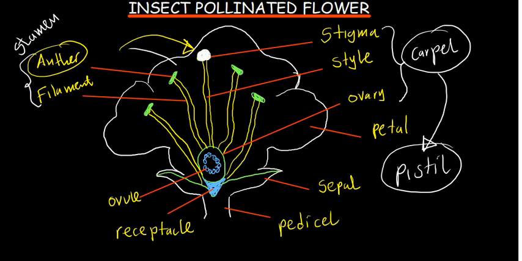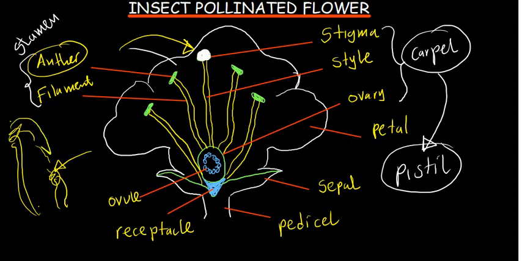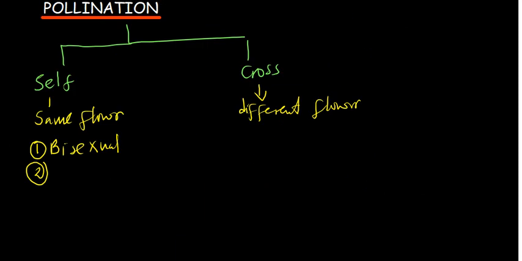In other words, if the stigma is much shorter, and the anther is much longer, the pollen grains are able to fall like that on the stigma, which is the female part. And because of that, pollination is going to happen. Pollen grains have been transferred from the anther to the stigma because the stigma is below. So that is also one factor.